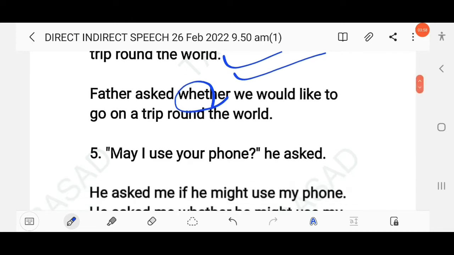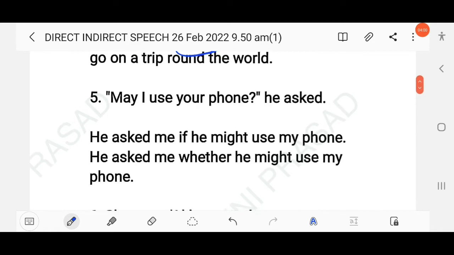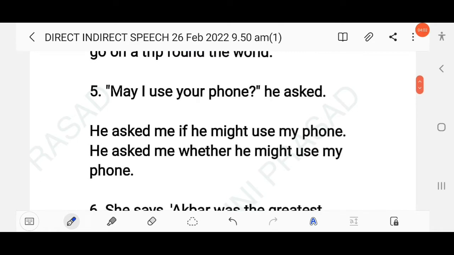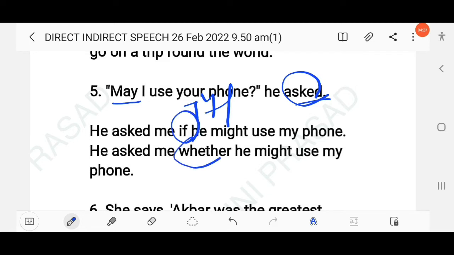Clear? The next question here: may I use your phone, he asked. So he asked me. So here the reporting verb is in the simple past, and the reported verb is present modal, may, might. May I use your phone? So this is one type of asking permission, and this is the structure of yes-no. So here you have to follow if or whether. He asked me if or whether. So here if or whether both can be accepted.